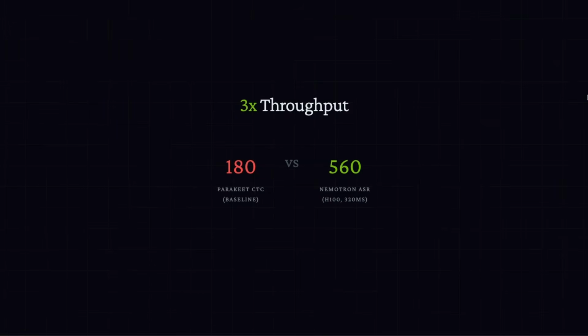But here's the best part. This model gives you zero latency drift even at the maximum load. The previous Parakeet models would have much higher latency as the load increases.